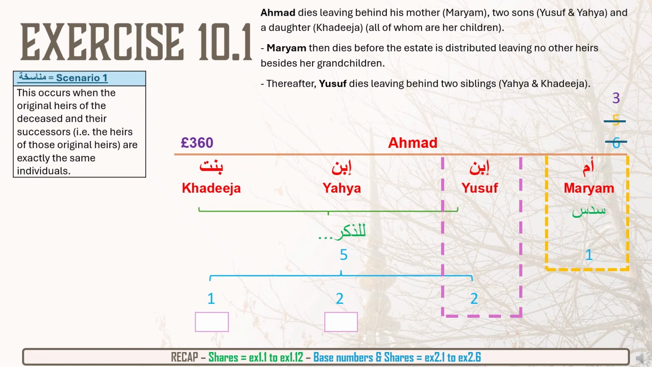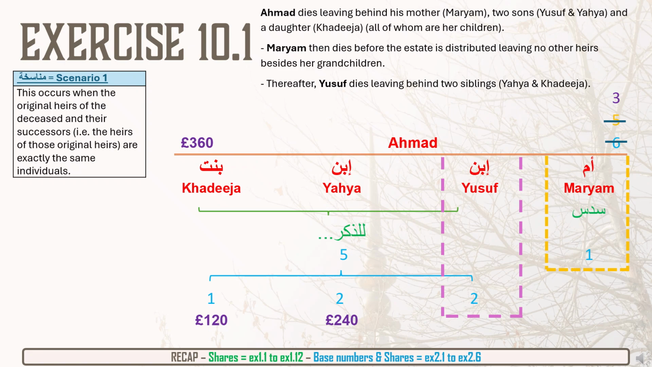And luckily for us, the money has also been mentioned. So there's £360. We just do £360 divided by the base number 3, which is £120, and we times it by 2 for Yahya, becomes 240, and you times it by 1 for Khadija, it'll be 120. So therefore, in summary, the base number will be 3, Yahya will get 2 shares, and Khadija will get 1. The £360 will be divided into £240 for Yahya and £120 for Khadija.